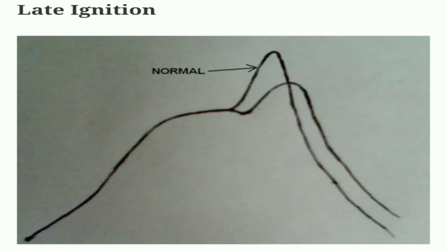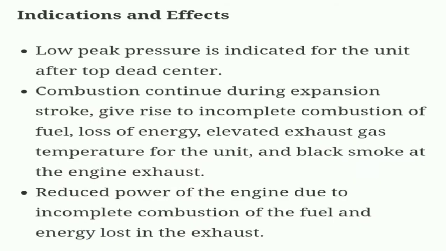Late ignition. We can see the diagram for normal and when it is late. Indications and effects: low peak pressure is indicated for a unit after top dead center. Combustion continues during expansion stroke, giving rise to incomplete combustion of fuel, loss of energy, elevated exhaust gas temperature for the unit, and black smoke at the engine exhaust. Reduced power of the engine due to incomplete combustion of the fuel and energy lost in the exhaust.